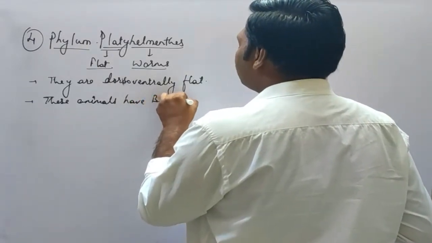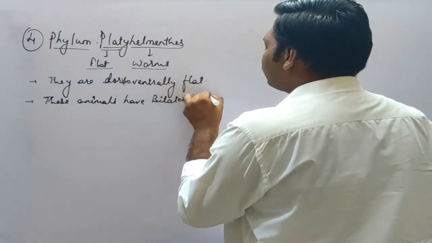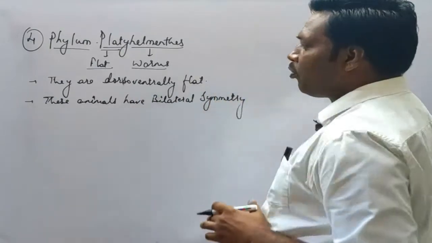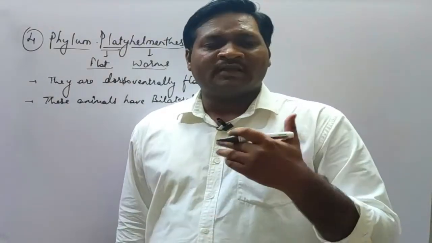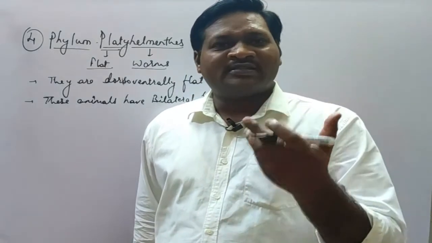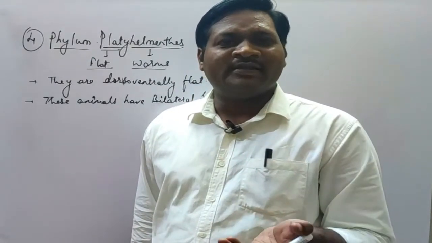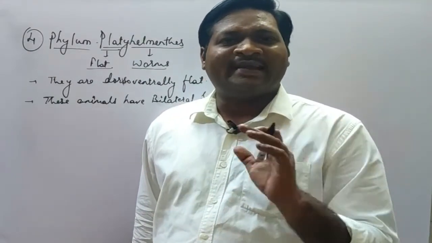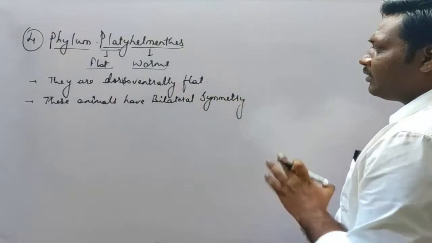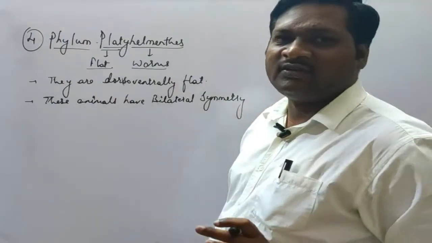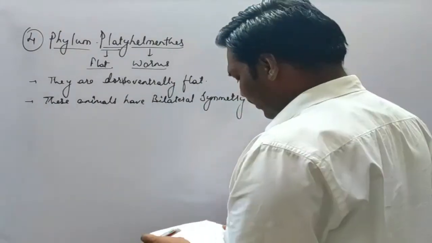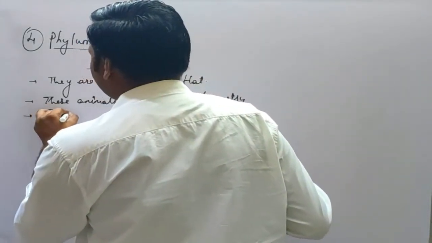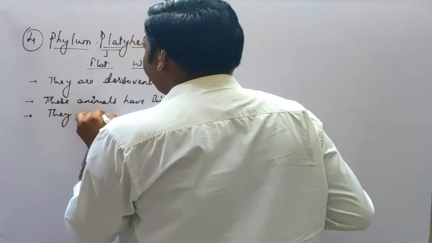This is another new point, because until now the organisms we have studied, in the coelenterates, poriferans and Ctenophora, exhibit radial symmetry. But here, a new point in Platyhelminthes is that they have bilateral symmetry. Then next, they are triploblastic.